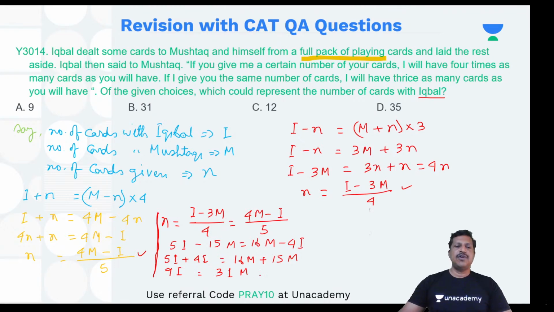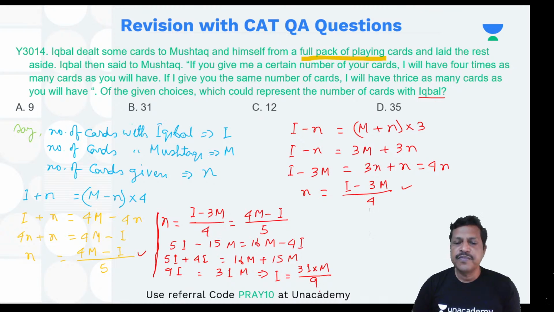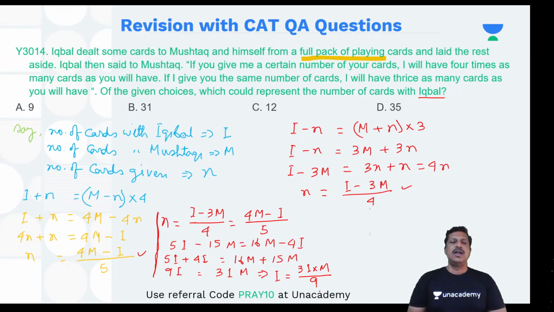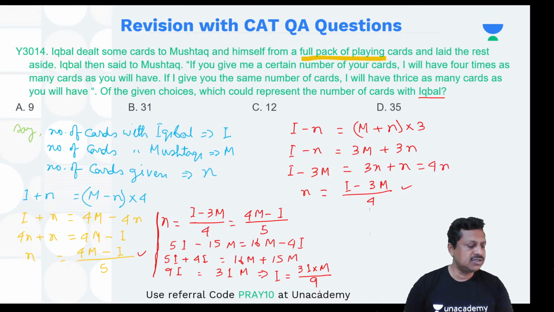Okay. And then from here, I can write down I equal to 31 into m divided by 9. Okay. So that is what it is. The value of I should be like this only. Right? It should be like this only.